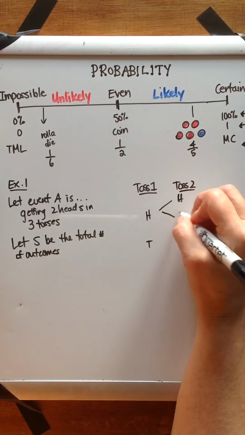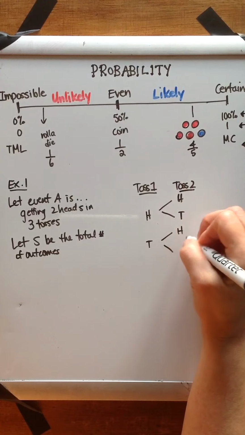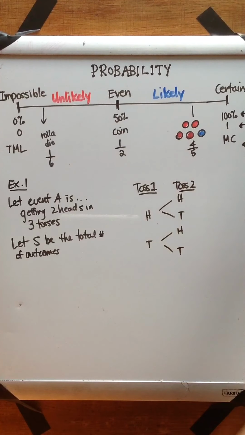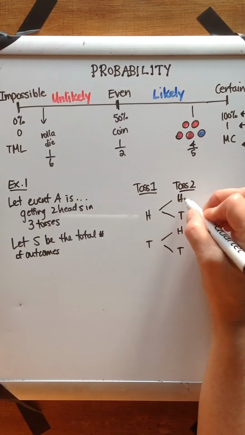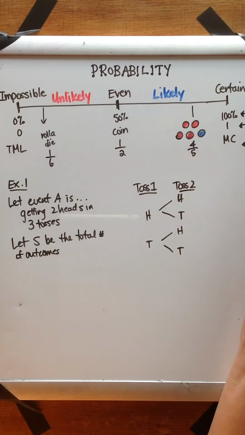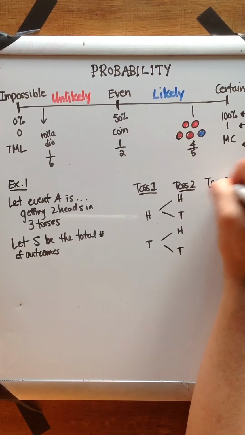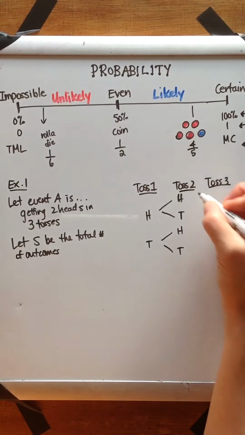I'm either going to get a head or a tail. And the same would be true if my first toss had a result of a tail as well. I could get a head or a tail. So far, there's only 1 out of these 4 possibilities that would be a double head. But because we have 3 tosses in order to have this happen, let's see what some other options might be.